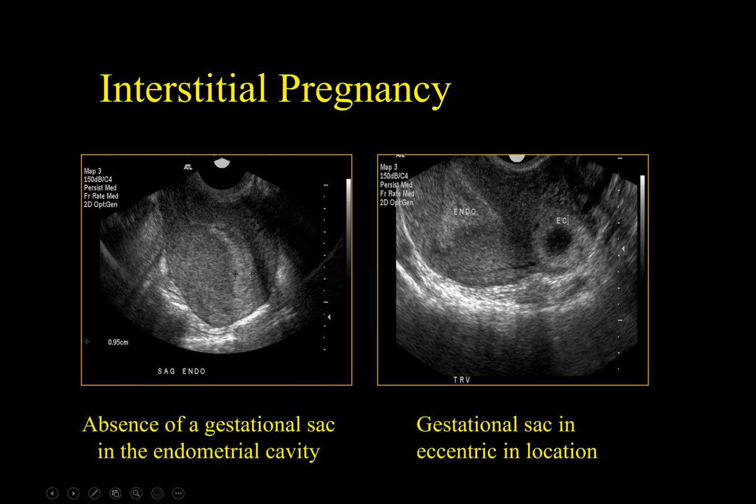In this patient we can see absence of gestational sac in the endometrial cavity. Myometrium on both sides is equal in size. On transverse view, this is the gestational sac, in an extremely eccentric location, and it bulges beyond the superolateral serosal surface of the uterine fundus. The myometrium appears very thin over the gestational sac. These findings are highly suggestive of interstitial ectopic pregnancy.